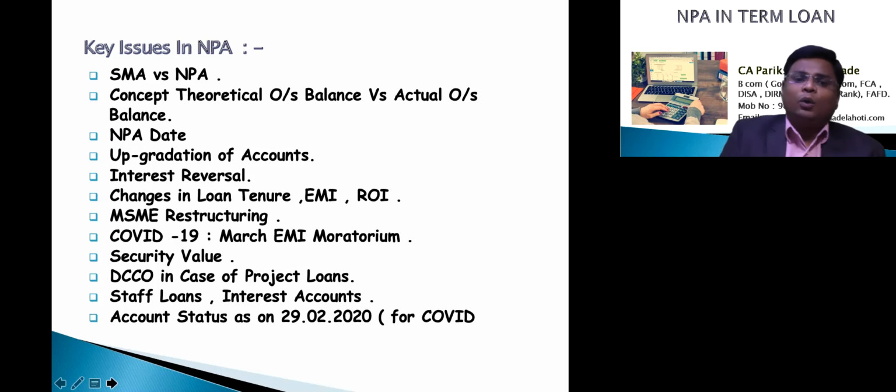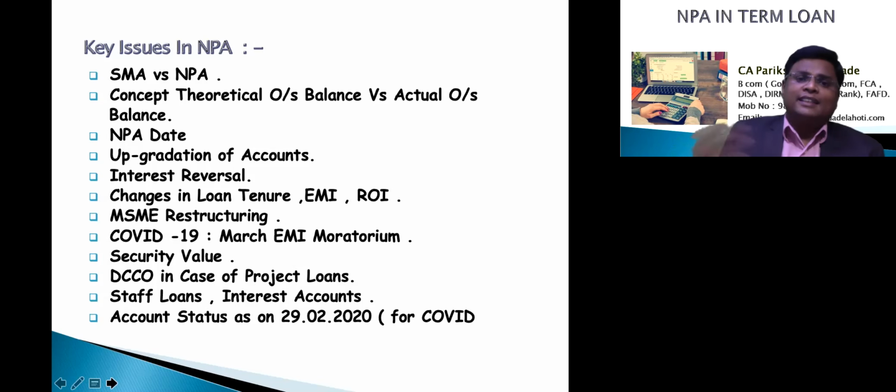Then DCCO in the case of a project loan: if the DCCO date is extended, the account will remain standard till commercial production is started. In banks, there are certain staff loans in which the recovery of principal is done first and interest is recovered later on.